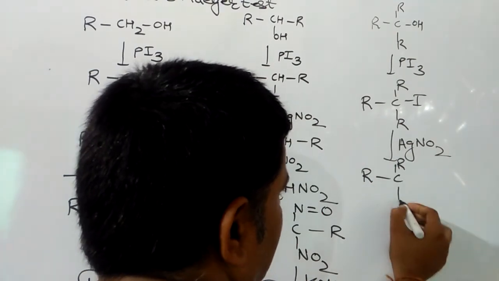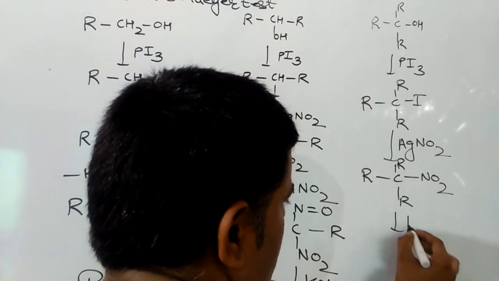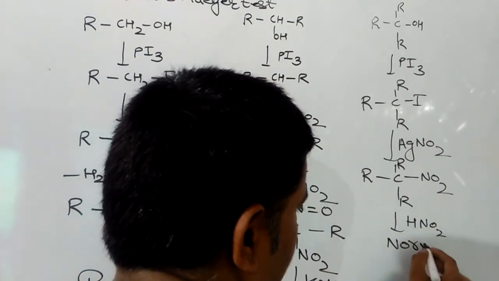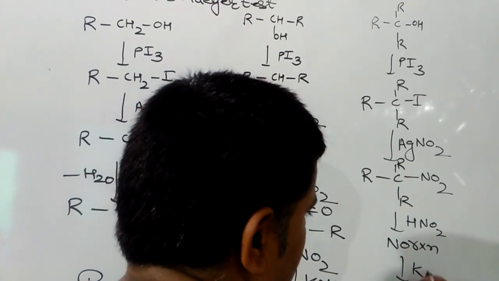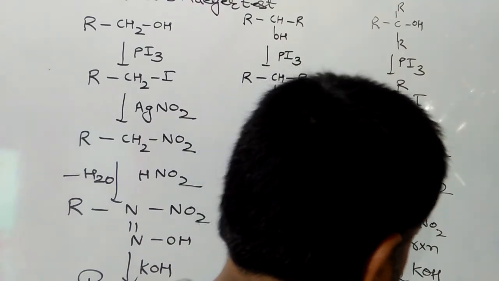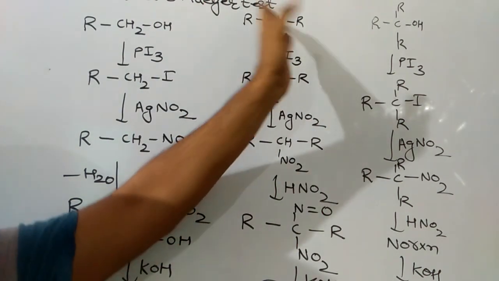But in this case, the carbon does not have any hydrogen, so it cannot react with HNO2. So there will be no reaction, and when KOH is added to it, there will be no color. And this test is known as the Victor-Meyer test. For the Victor-Meyer test, if blood red color is produced, then the alcohol is primary.